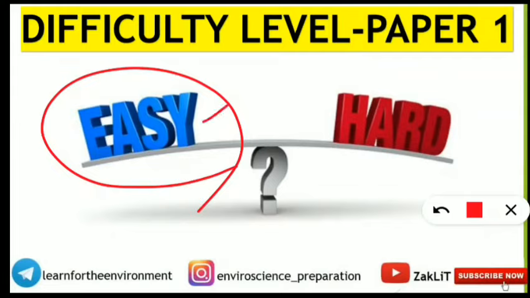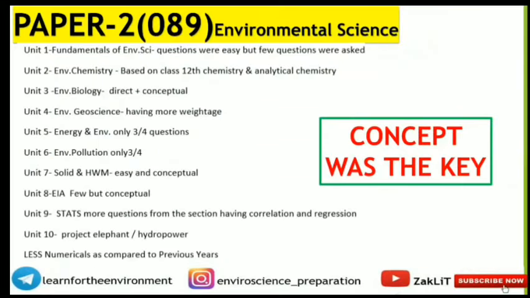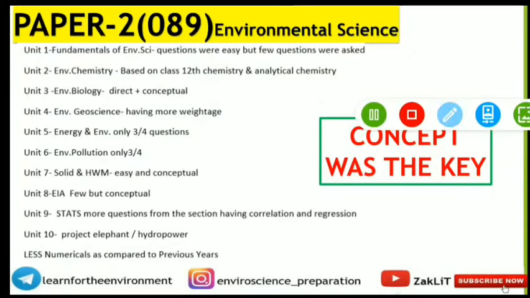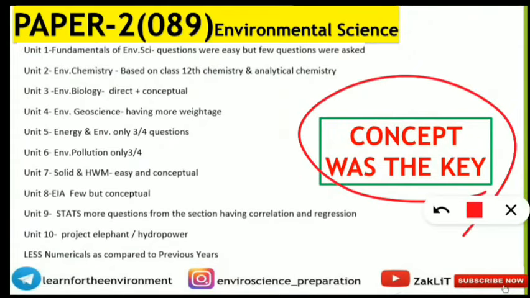Now coming to the major part, that is paper 2, environmental science. As we knew that in paper 1 time management was the key, for paper 2 concept was the key. Those students who were very focused and had their concepts clear did this paper very well. Unit 1, fundamentals of environmental science: questions were easy but few questions were asked.